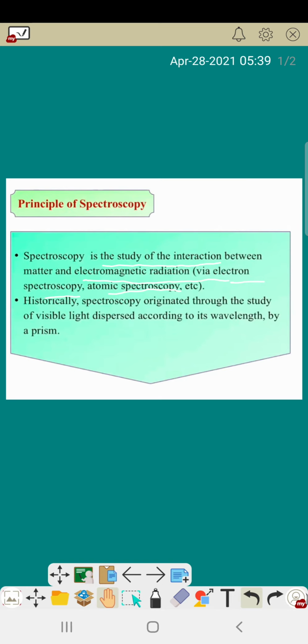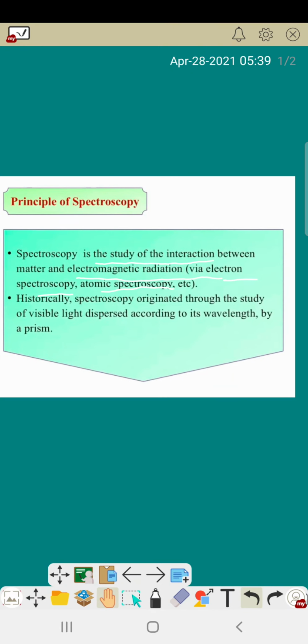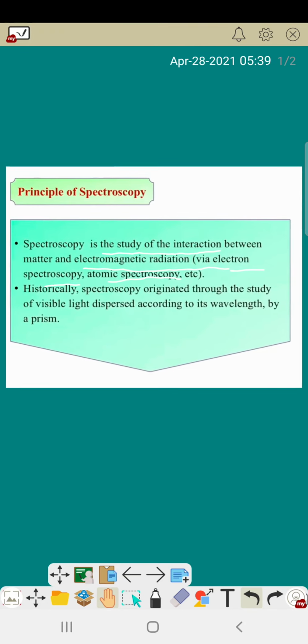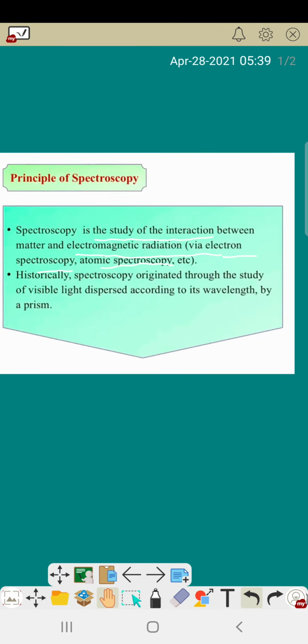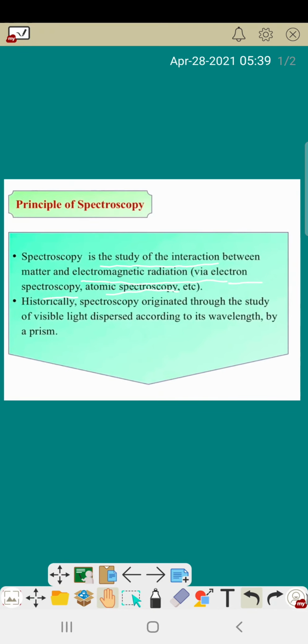A visible light, that means the rainbow, is dispersed and we can see different colors of light, different wavelengths. So this total phenomenon is called what? Spectroscopy. This is a real life example. One artificial example is the prism. This is an artificial example.